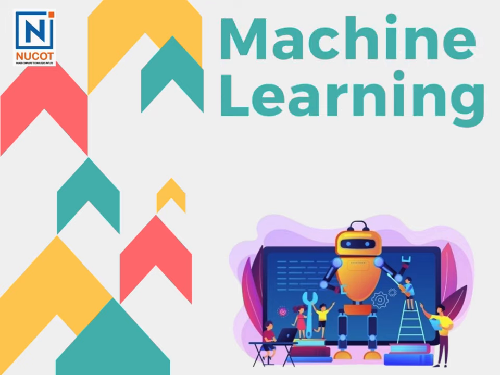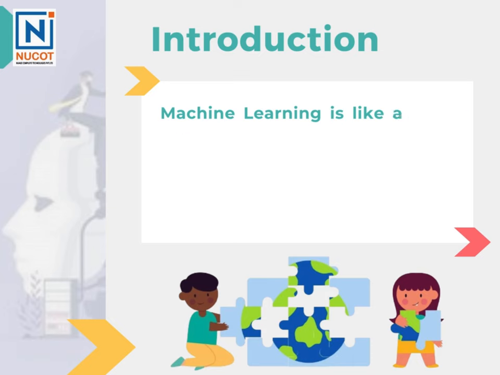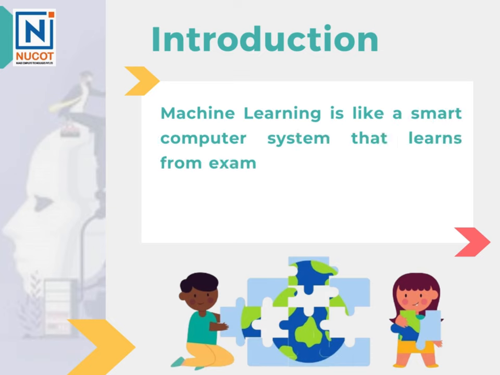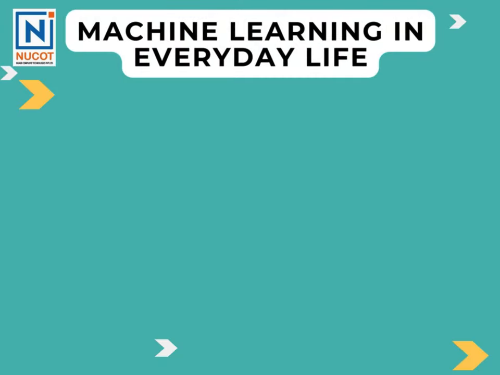Machine learning, explained to kids. Machine learning is like a smart computer system that learns from examples to make decisions and predictions, just like you learn to solve puzzles.